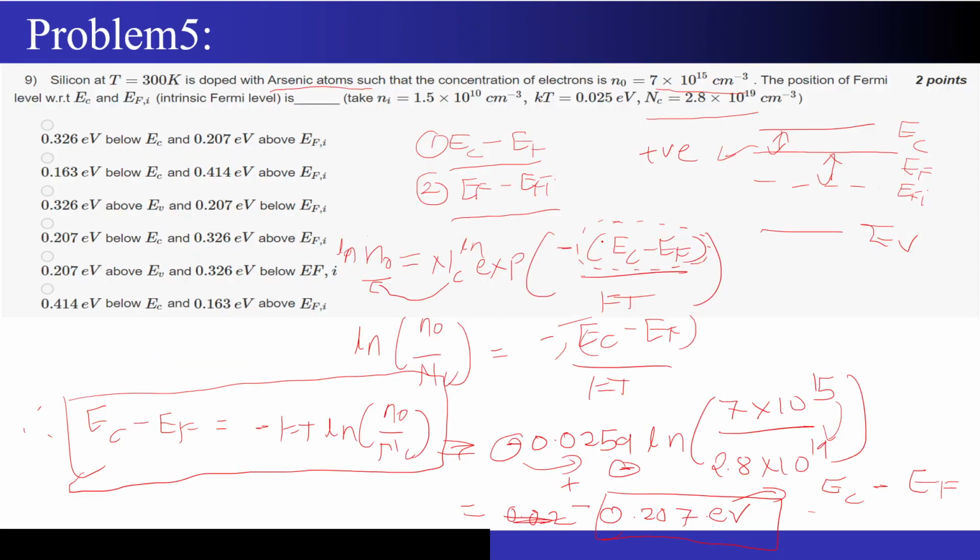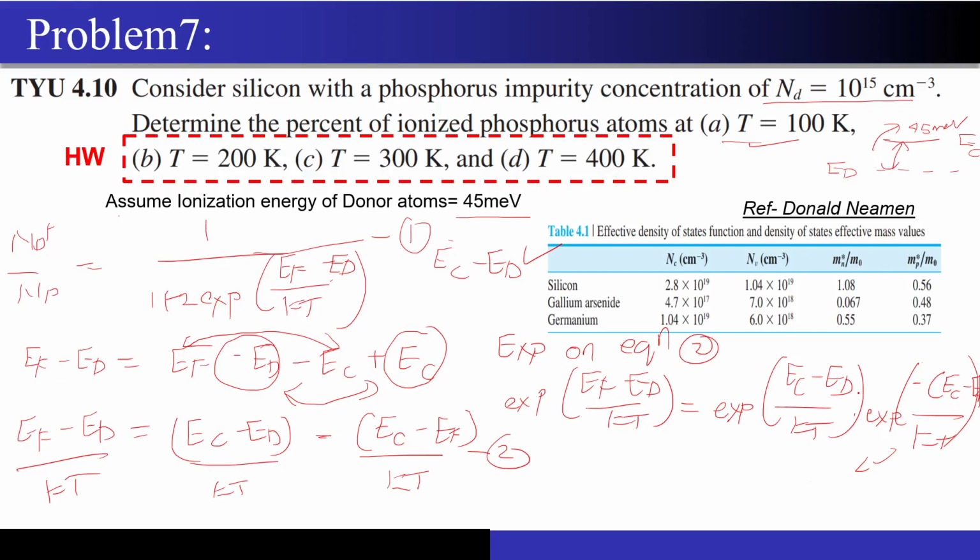So now let me go back to the numerical and substitute this. This will be nothing but ND by NC. This term that you are seeing over here appears in equation number 1, so I will substitute this. How? ND by NC into exponential of EC minus ED by KT.